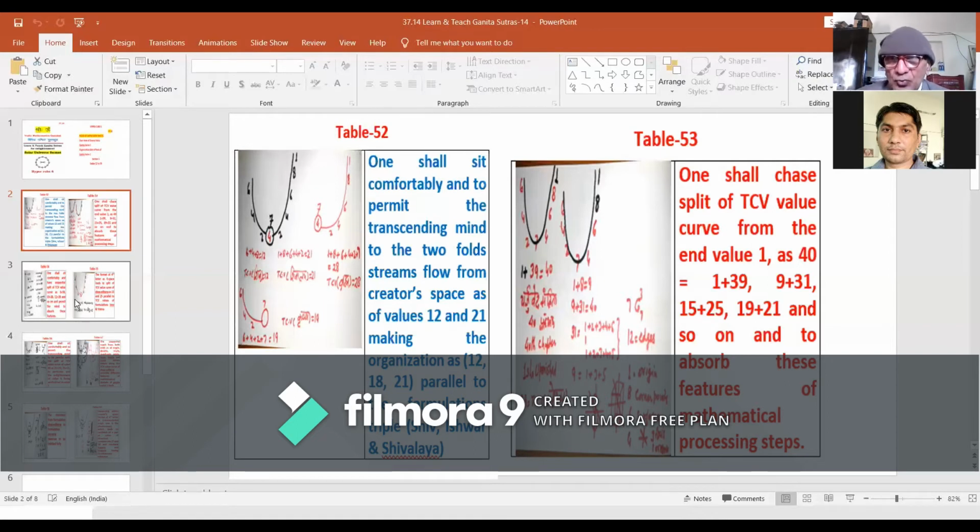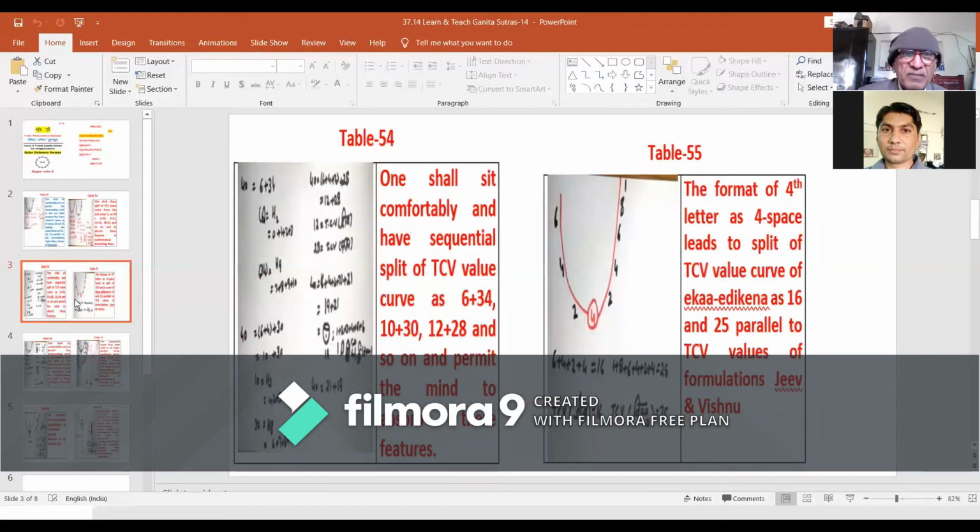It is this twofold inward progression with the reach at the creator's space that will bring us to a situation where the real chase is to begin within the creator's space. Therefore, the sadhakas shall sit comfortably and continue this chase.